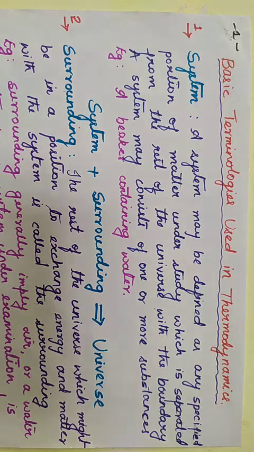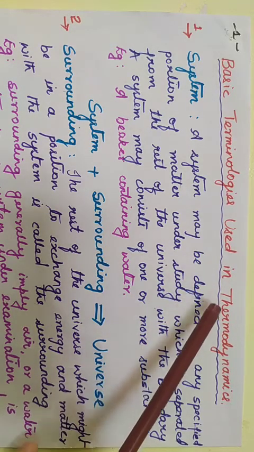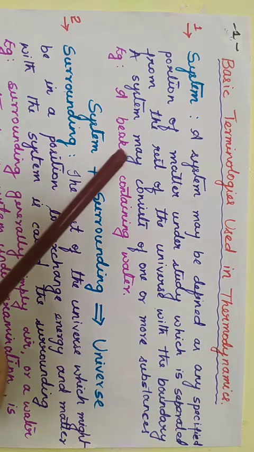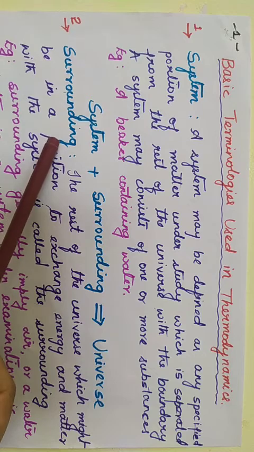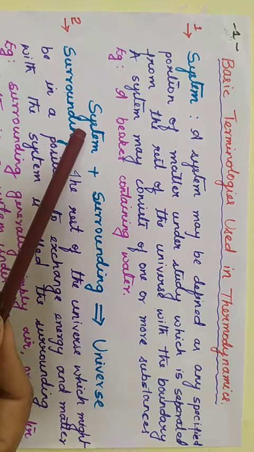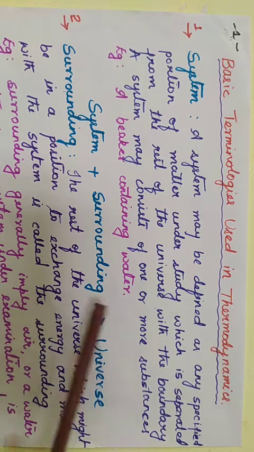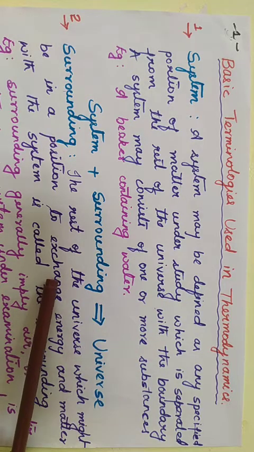In the previous video, we had learnt about three important laws of thermodynamics and the advantages and limitations of learning thermodynamics. In this video, let us understand the basic terminologies that are used frequently in thermodynamics. The first terminology is system and the second one is surrounding. Together, system plus surrounding is equal to universe. Of course, the definitions have been given here with example.